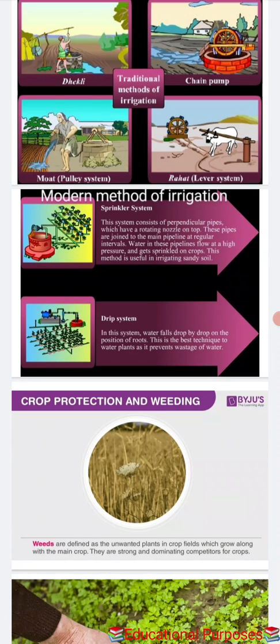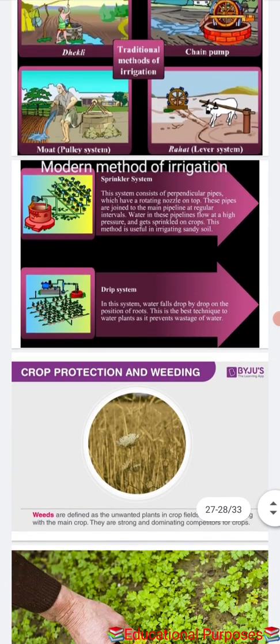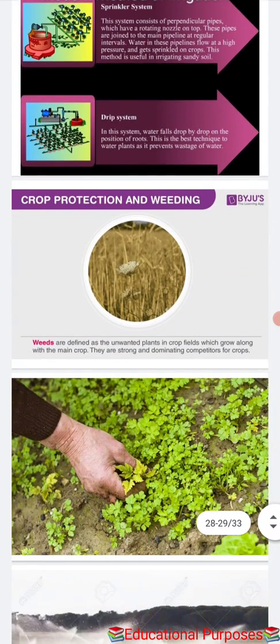Now, crop protection and weeding. What is meant by protection from weeds? The protection from weeds is not new for us. Go to a nearby wheat field and you will see that there are some other plants in the field growing along with the wheat plants. Okay, now what is meant by weeds?